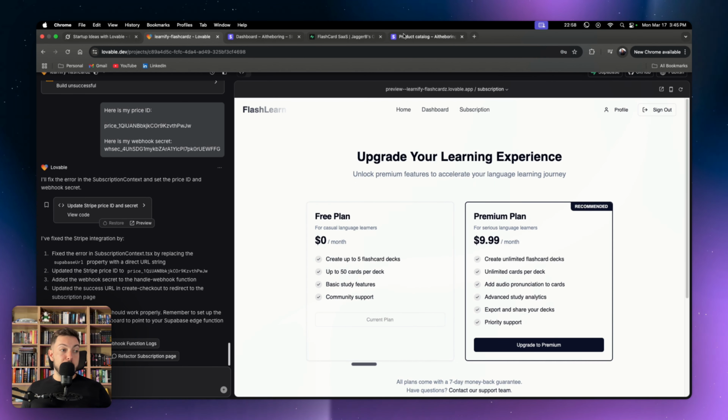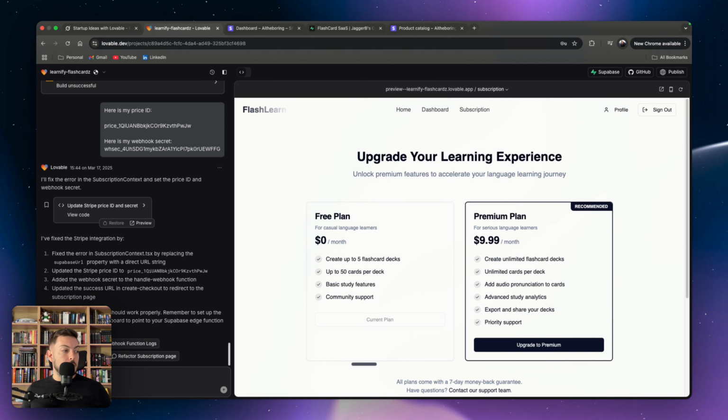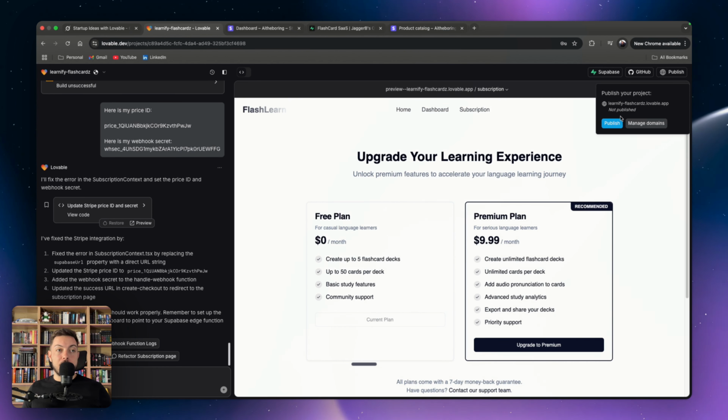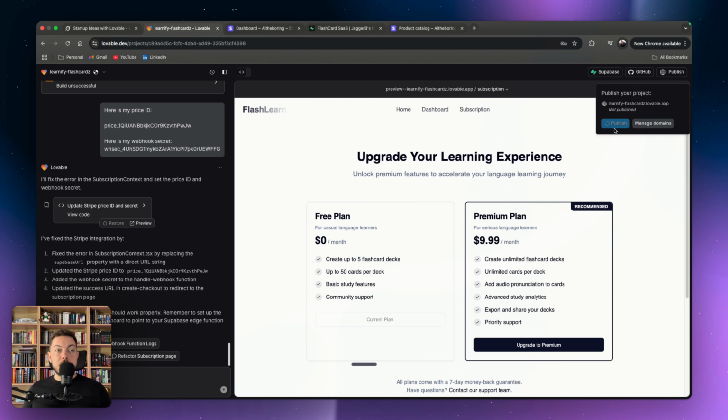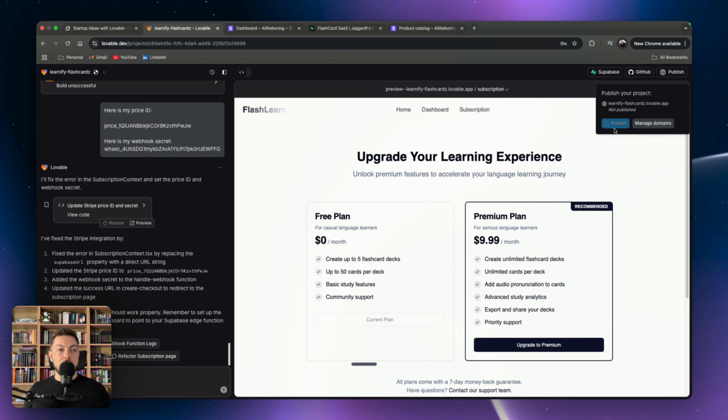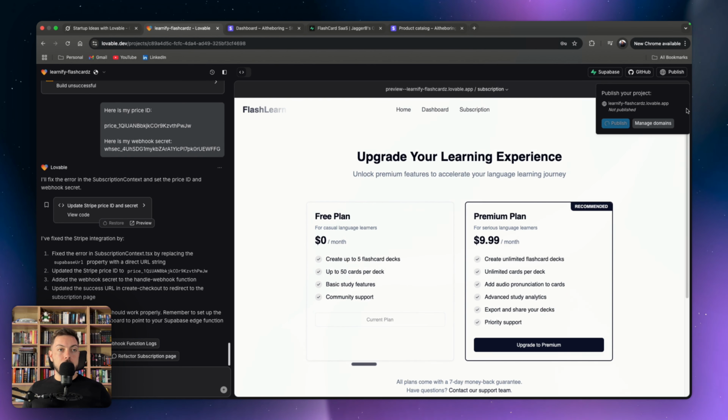Okay, we've got 22 minutes left. So what you want to do now is that is up and running from a Stripe perspective. You want to then go and publish. This is important. So you want to publish, so this makes it live via a Lovable link, which you can link to your own custom domain. But it's just going to give us a play around link, this learning-file flashcards.lovable.app.